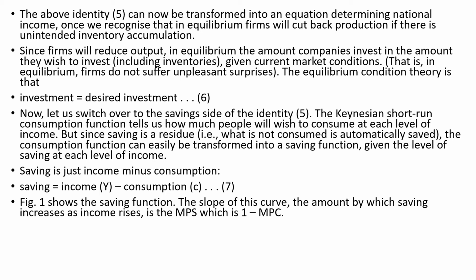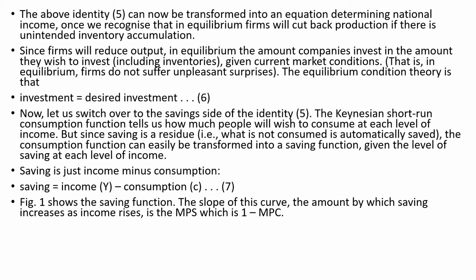Here we can see that since firms will reduce output in equilibrium, the amount companies invest is the amount they wish to invest given the current market conditions. The equilibrium condition states that investment is equal to desired investment. So let's switch over to the saving side.